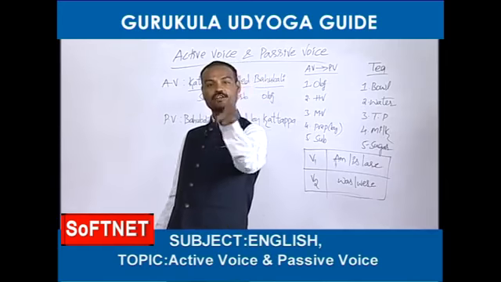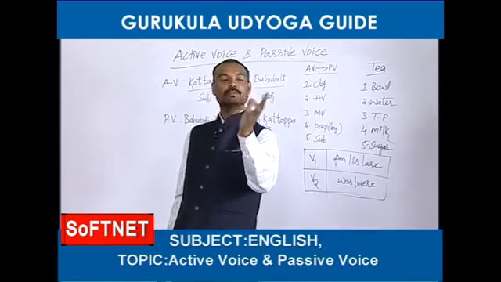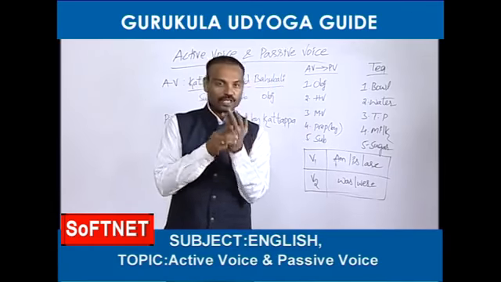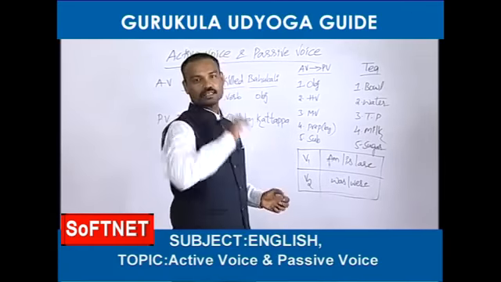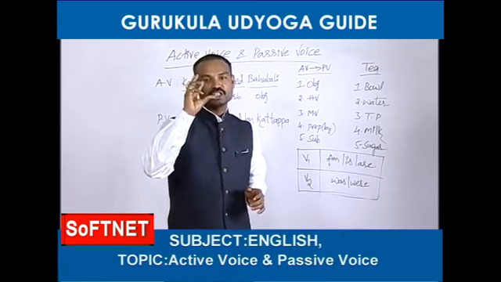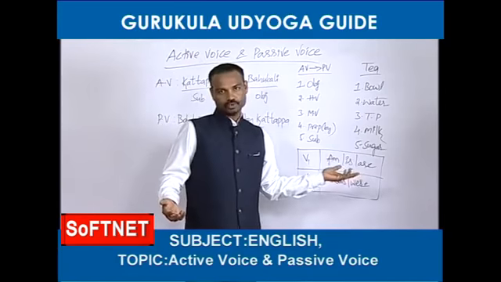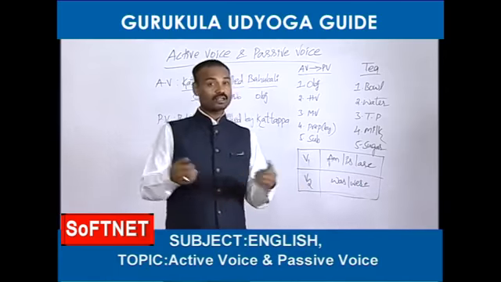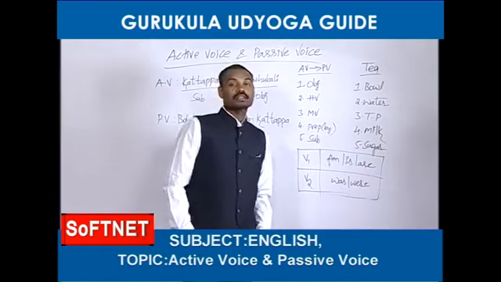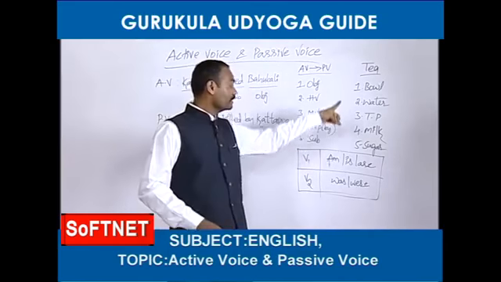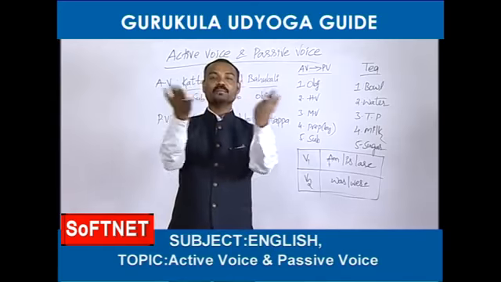What next? We need some tea powder. TP means tea powder. First, we need one bowl. Next, we need some water. Next, we need some tea powder. What next? We need some milk. What last? That one is sugar. The last one is sugar. So like this, with these 5 items, we can easily prepare tea.